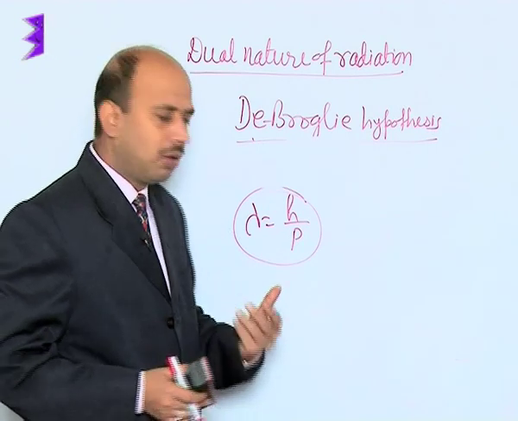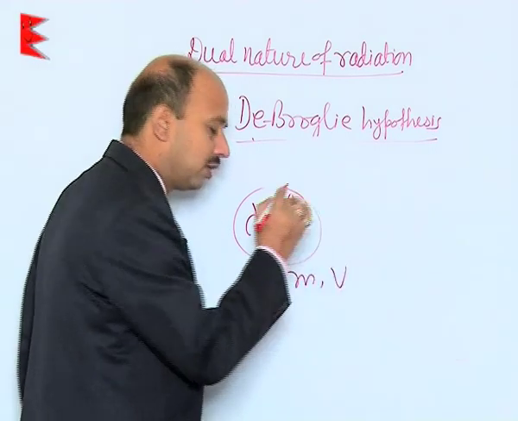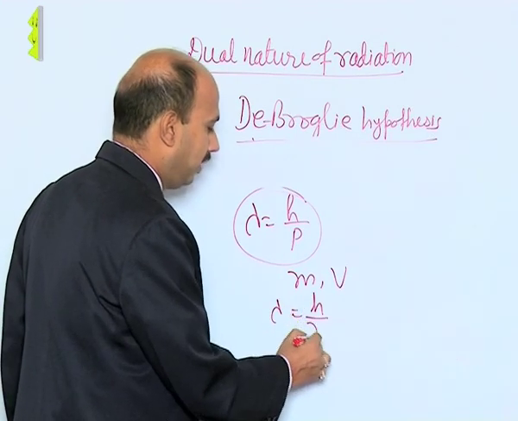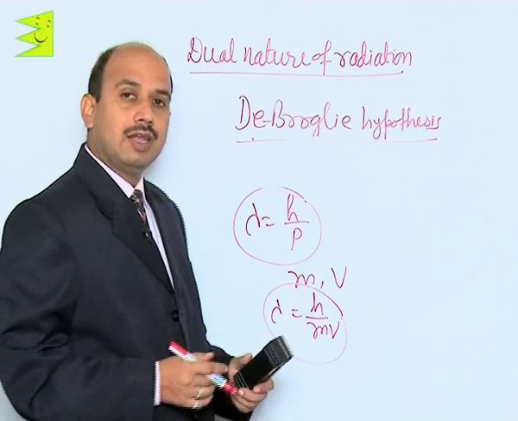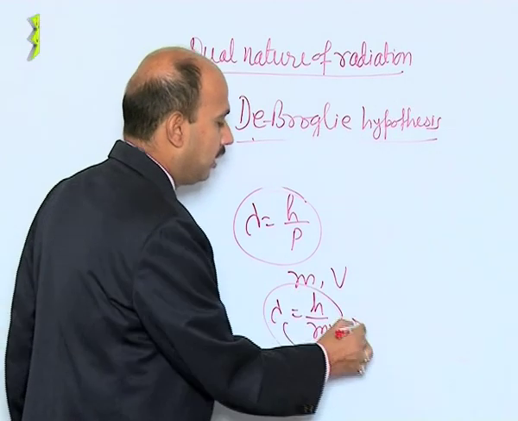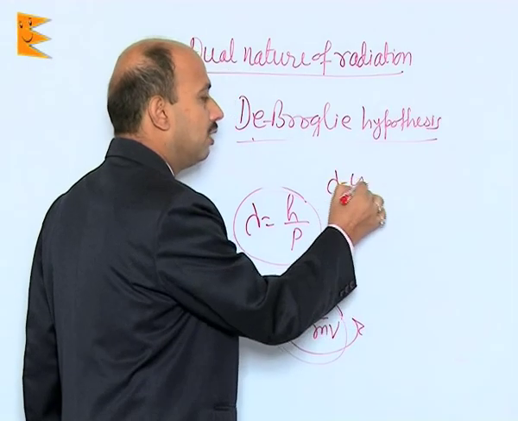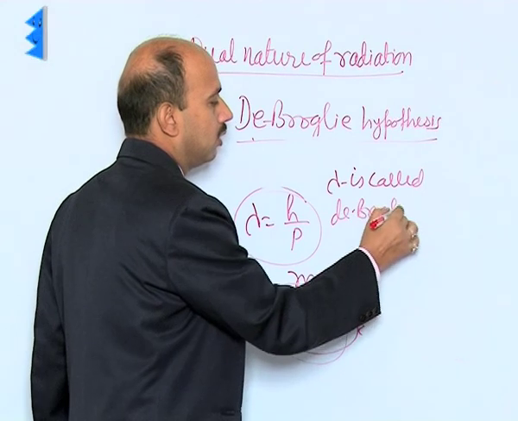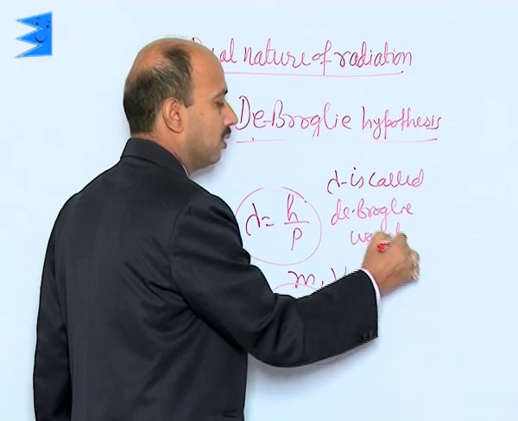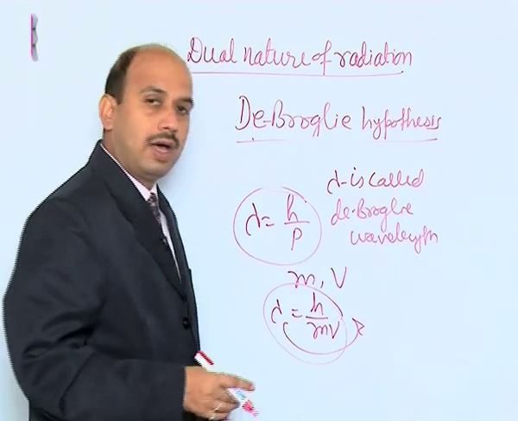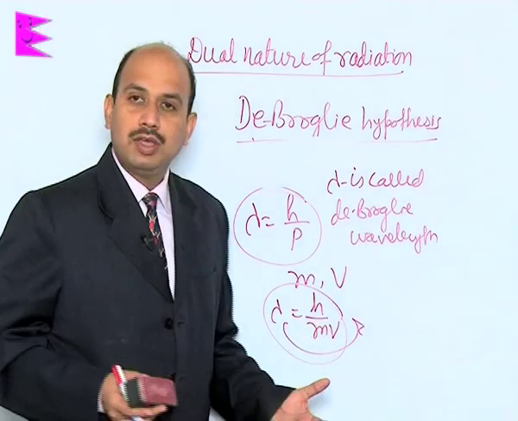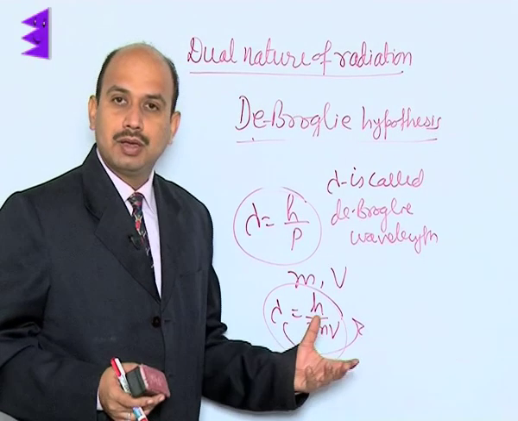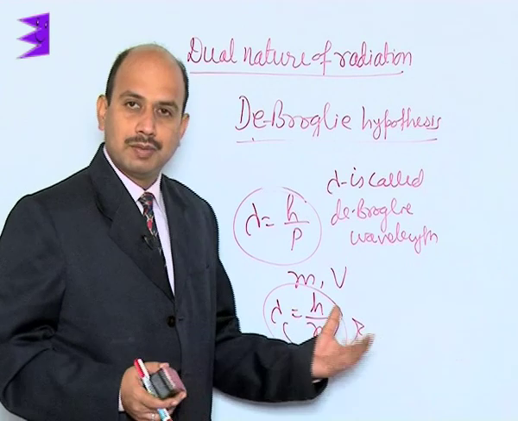If there is a particle of mass m moving with velocity v, then we can write lambda = h / mv. This lambda is known as the de Broglie wavelength. Now, if you take v = 0, lambda will be infinite, and if v is infinite, lambda will be 0. So, you cannot observe the wave in these cases.